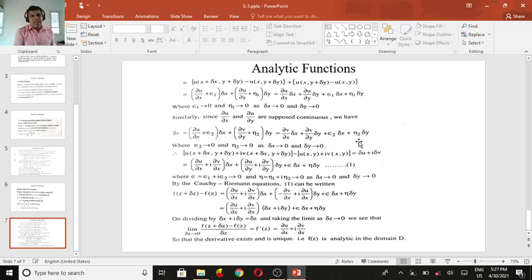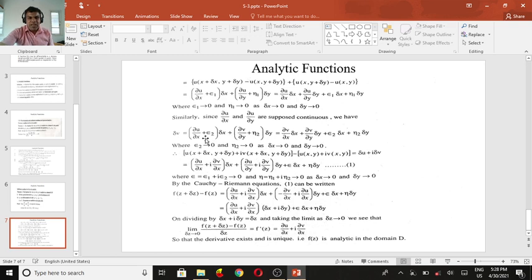Now suppose we take ε2 tends to 0 and μ2 tends to 0 as δx tends to 0 and δy tends to 0. Again, u(x + δx, y + δy) + i v(x + δx, y + δy) minus u(x, y) + i v(x, y) is equal to δu + i δv.